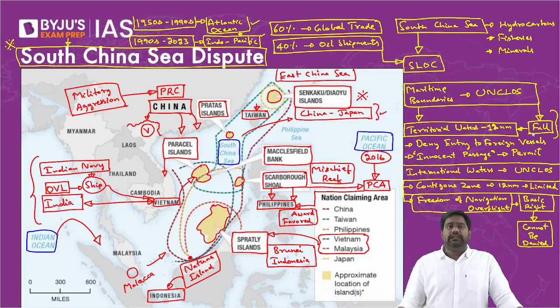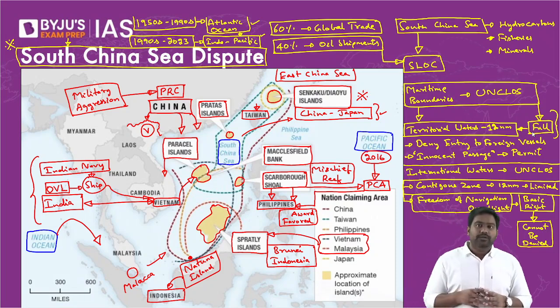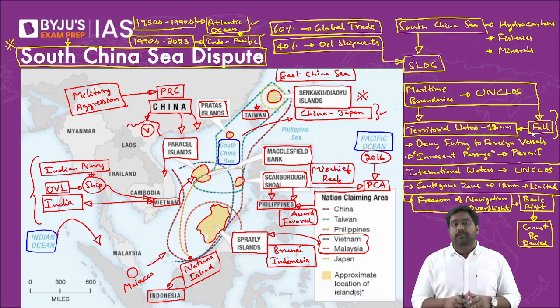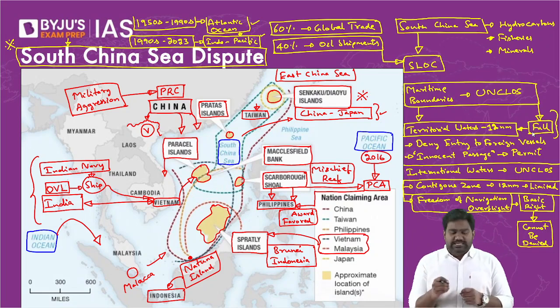Is that clear? So this is a clear violation of the UN clause and international law. That is why all the countries are putting pressure on China to abide by the rules-based order. Understood? So this affects not just the Southeast Asian countries. It affects all the major economic powers, be it Australia, India, the US, European powers. They all have major economic interests in the region. The disruption of movement of ships and aircraft is a major threat. And one mistake from any country could easily turn into a very big conflict or a war in the region.